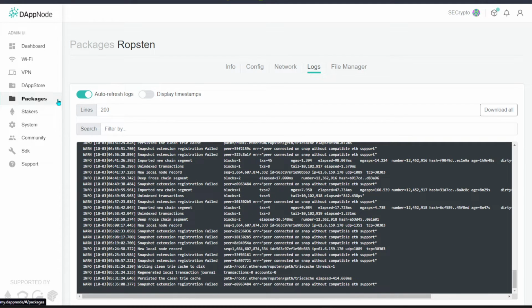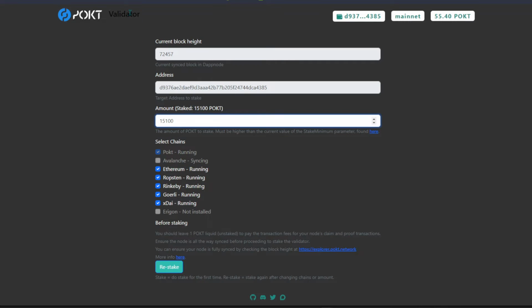And DAppNode is not really supporting Ropsten frequently, it's not really updated. So I would say if you want to get it running with your Pocket Validator, to enable all of this and start relaying all of the data, you might want to of course select as many as possible. But of course Erigon itself is not really installed yet because they have some RAM issue, and my RAM is insufficient, so I'm not going to enable it. But when my RAM is here, I'm going to do an upgrade, and of course start running Erigon to basically run all of the chains that are supported.